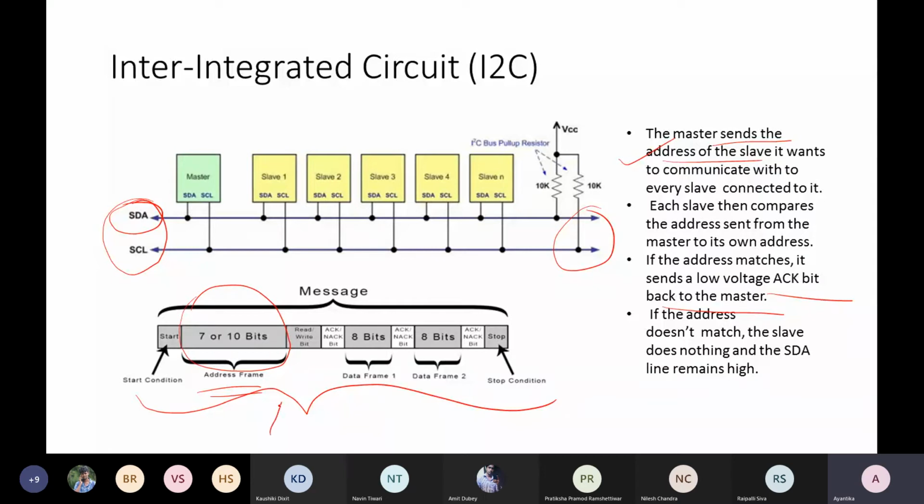We are adding this read write bit. So they are there. And also the start condition, stop condition, just ensuring, one level on top of another level, reassuring the synchronization. One extra feature again is present here that was not there in SPI, that was a drawback and limitation of SPI, is the addition of this acknowledgement bit. Okay. Acknowledgement bit, and that too after every 8 bits of data frame.